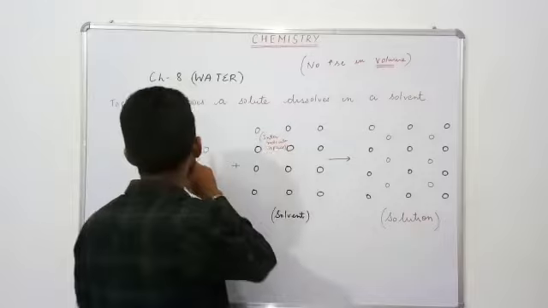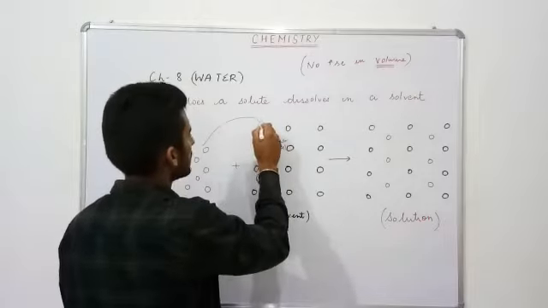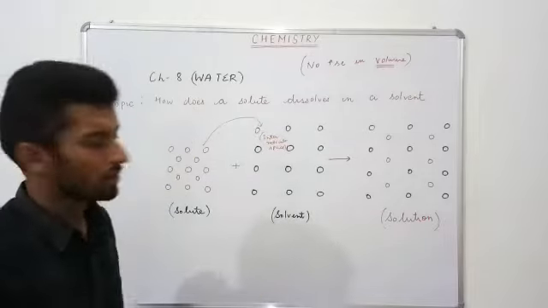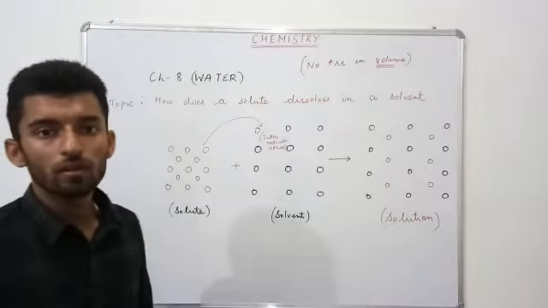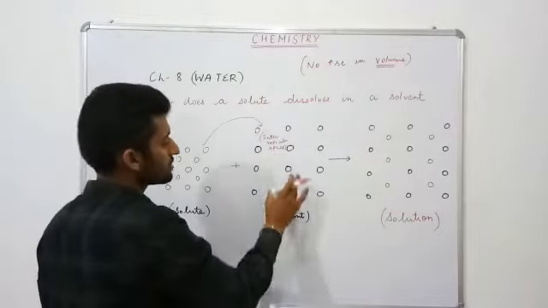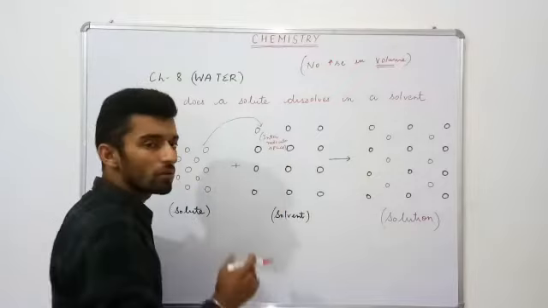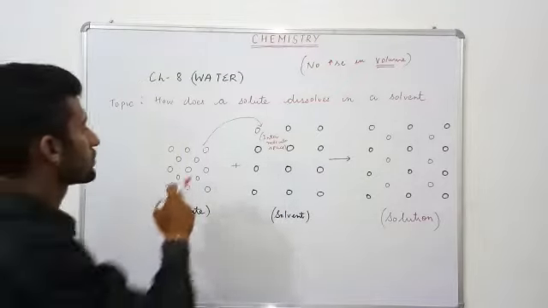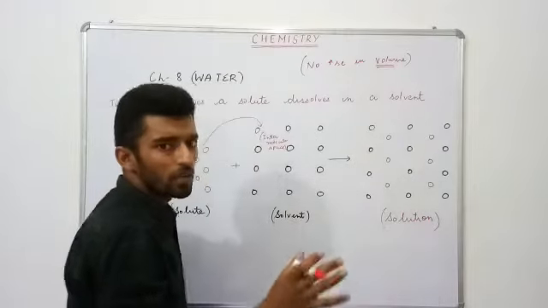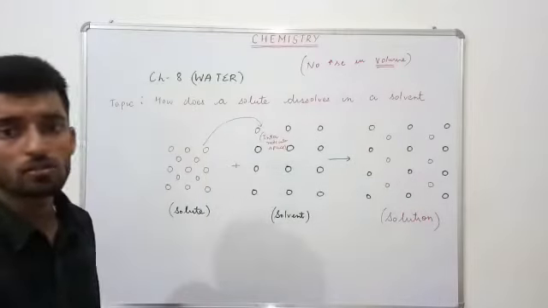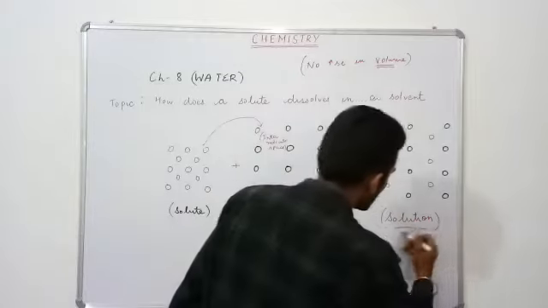So the solute particles travel there and get trapped in the intermolecular space present in the solvent, and when they have completely entered and dissolved, we get the resultant solution.